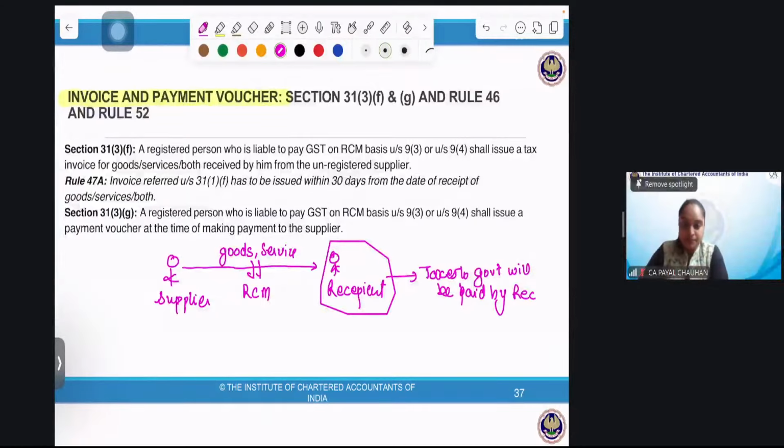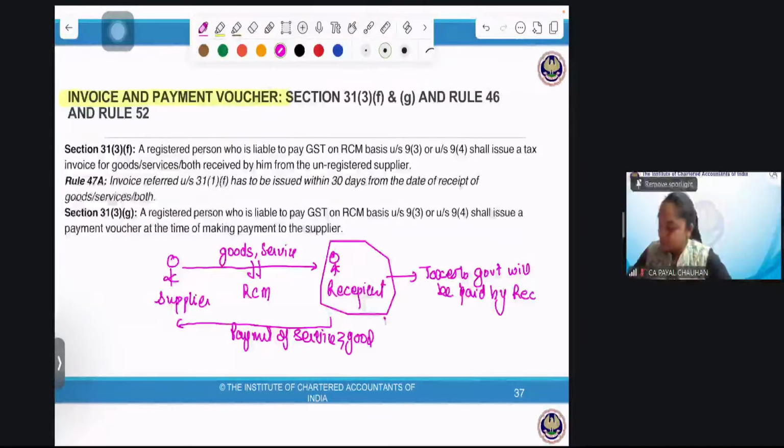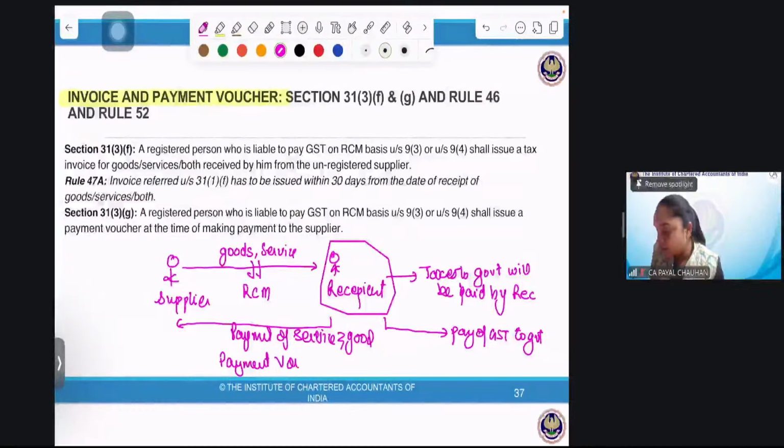Now, I'll make a payment for the service or goods to the supplier, and I'll make the payment of GST to the government. Perfect. Now, while I make the payment, I'll issue a payment voucher. First of all, tell me, did you understand that? Yes. While I make the payment to the supplier, I'll issue a payment voucher, right?